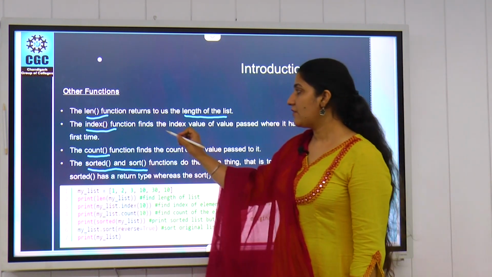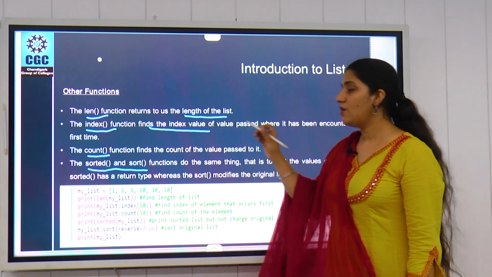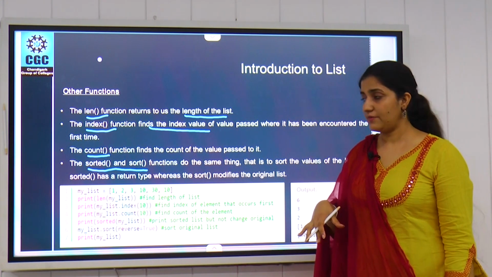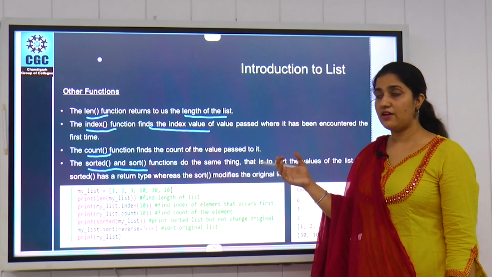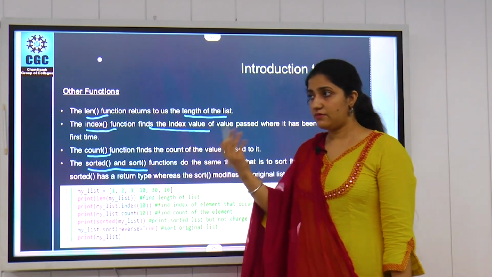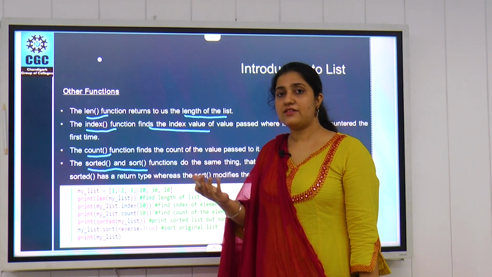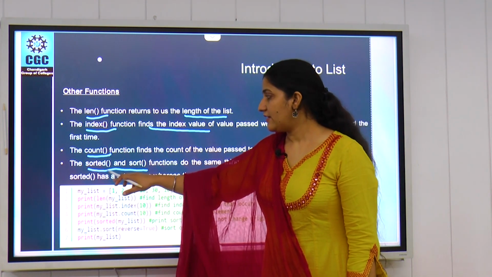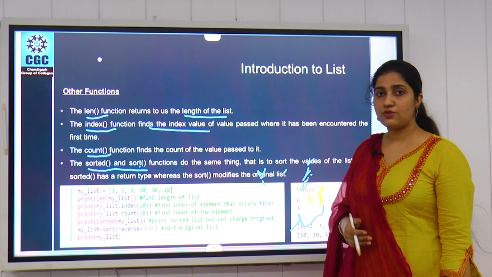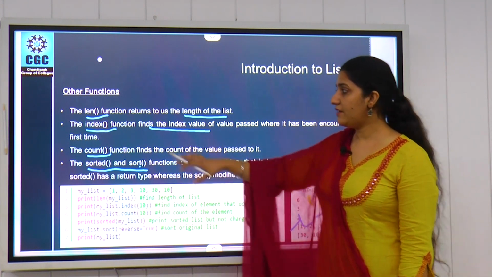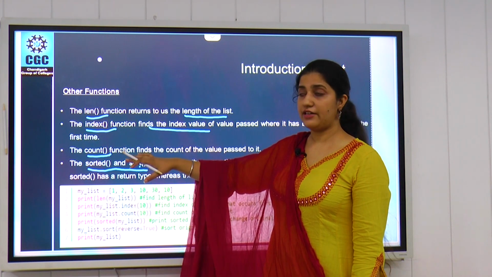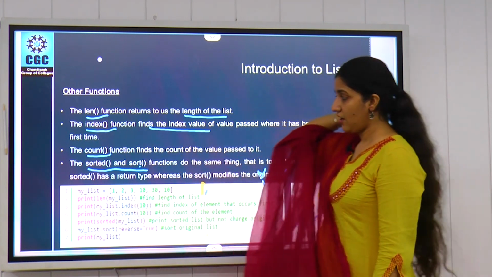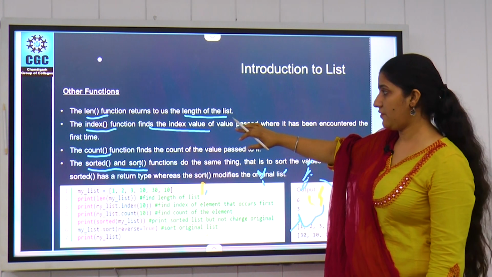The index function finds that index value and calls that value from the list. Count will give us the count of that element, or the number of times that element is repeated. Sorted and sort are used to sort our elements. So simply we have to call these functions for a list and these functions will return us simple outputs.